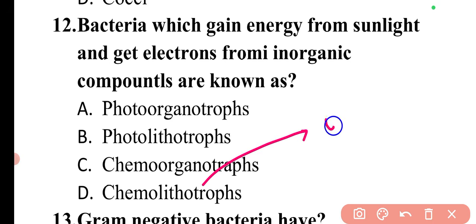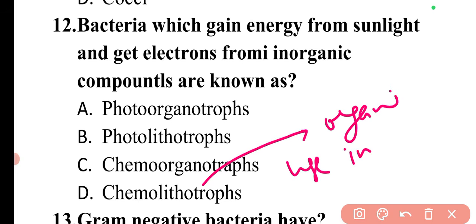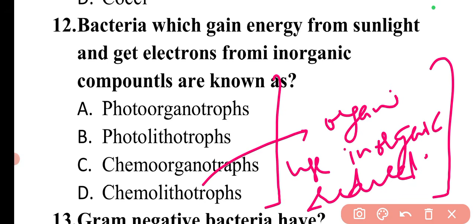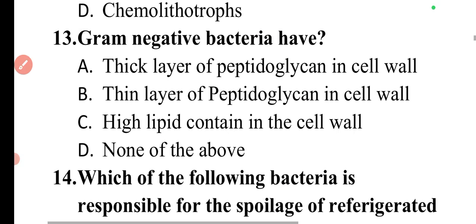So these are the organisms which use inorganic reduced compounds as a source of energy. So these are the different types of bacteria based on the source of energy. Next we can move to another question.